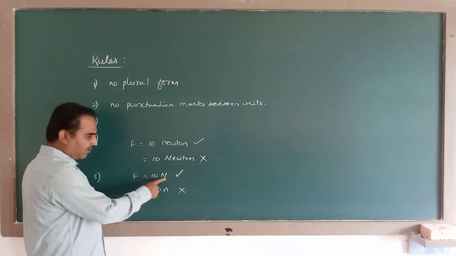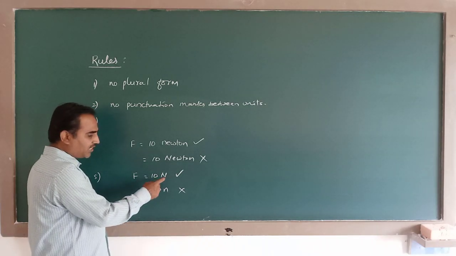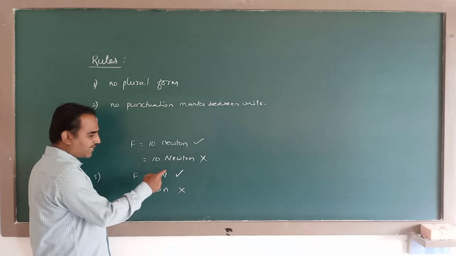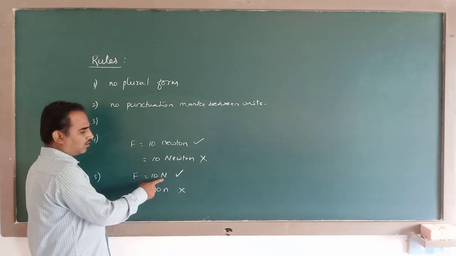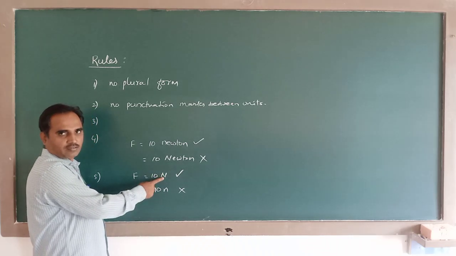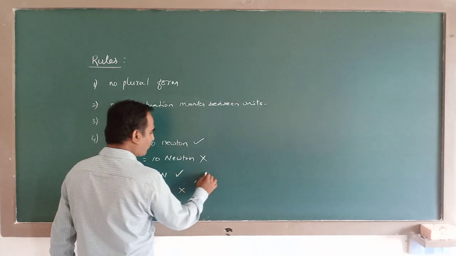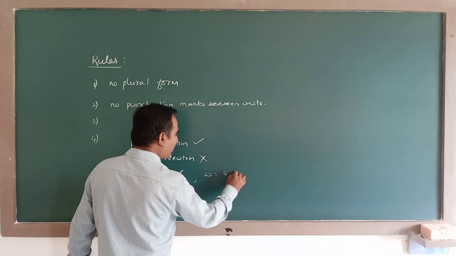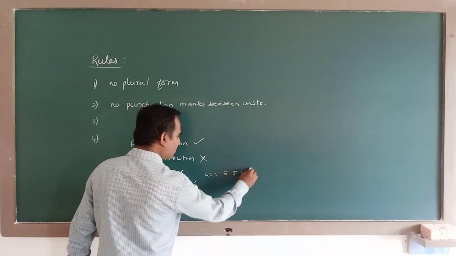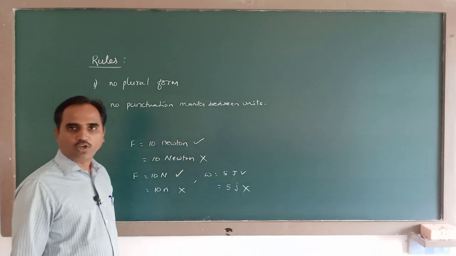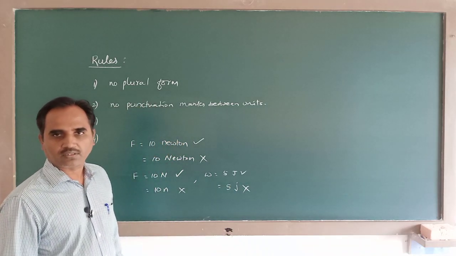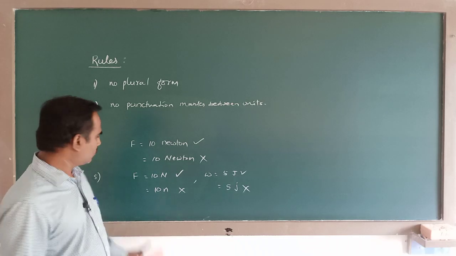So this is the name of a scientist, which is a unit expressed as a symbol. Then we have to use a capital letter. Similarly, work done 5 J, we write it like this, not 5 j, because Joule is the name of a scientist. So this is another rule.